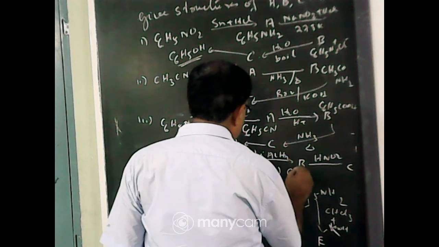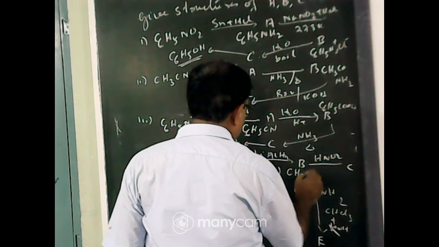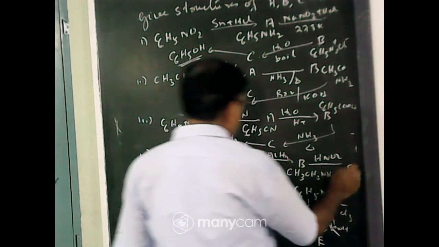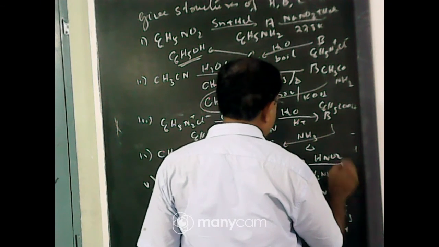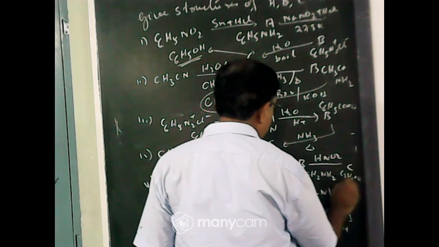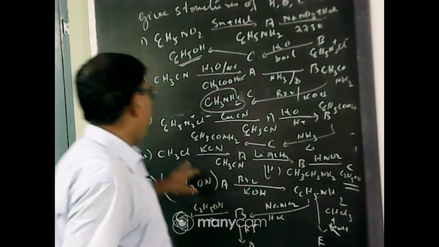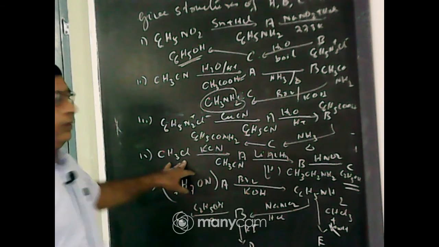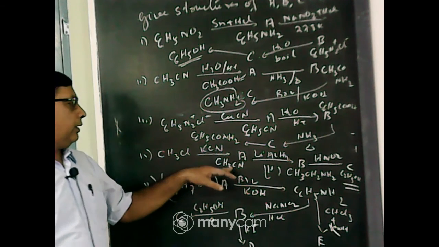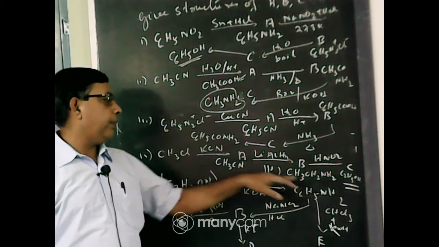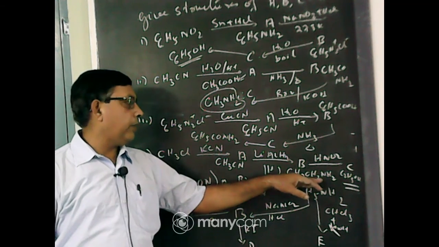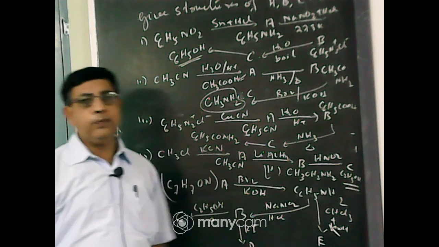Reduction: cyanide always on reduction gives a primary amine, CH3CH2NH2. This primary amine when treated with nitrous acid forms alcohol. So C is C2H5OH, ethanol.